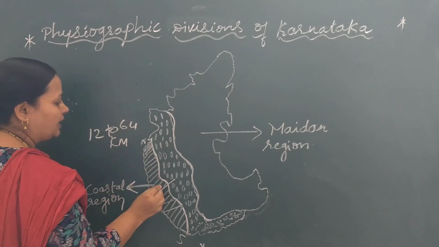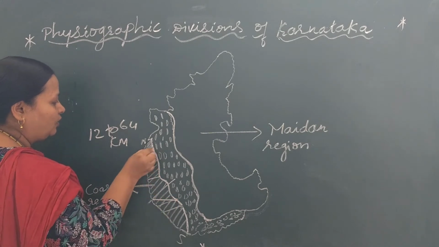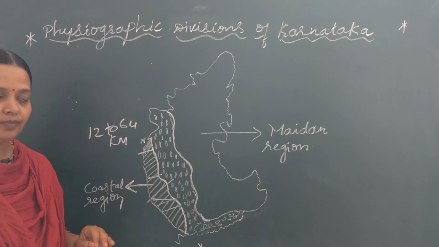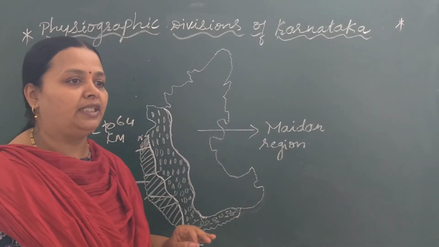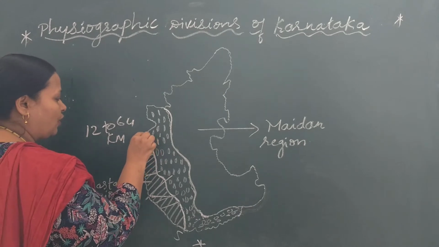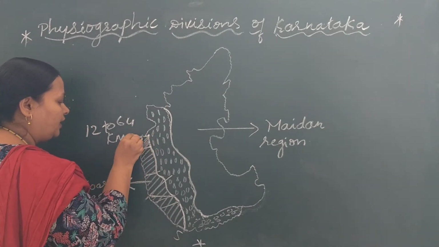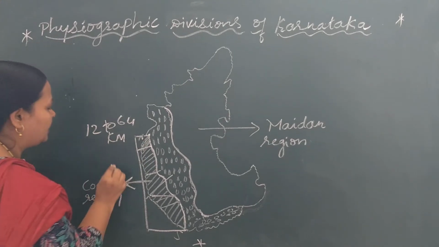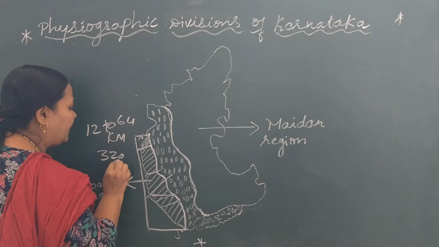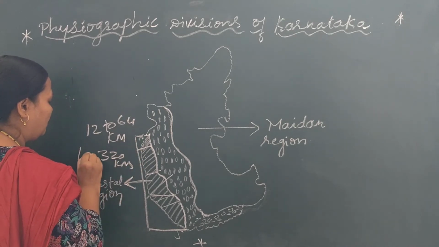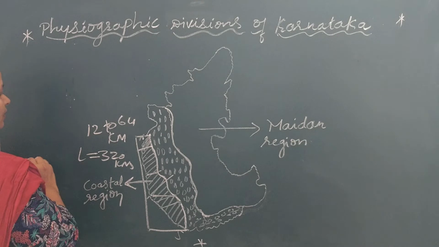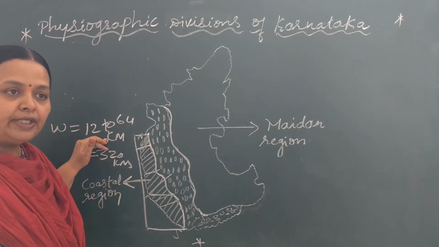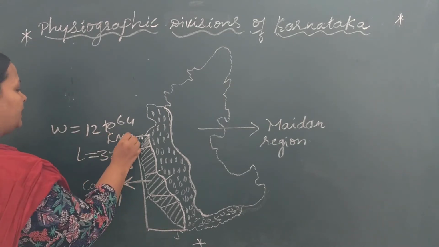Width means this. 12 to 64 kilometers is the width. And the height of the coastal region, that is length, means from here to here. The length is 320 kilometers, and the width varies from 12 kilometers to 64 kilometers.